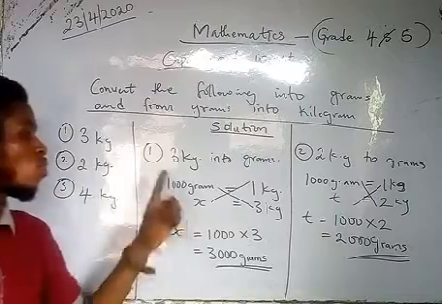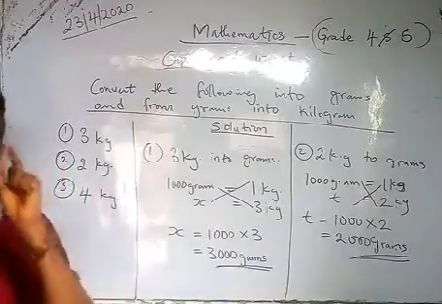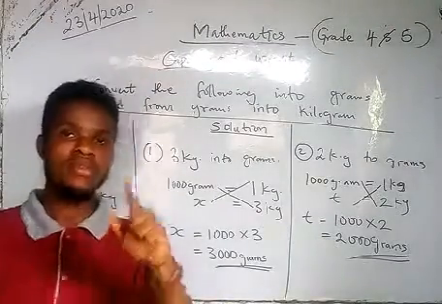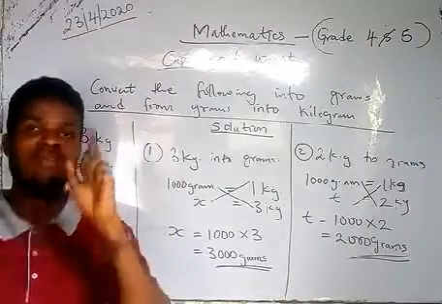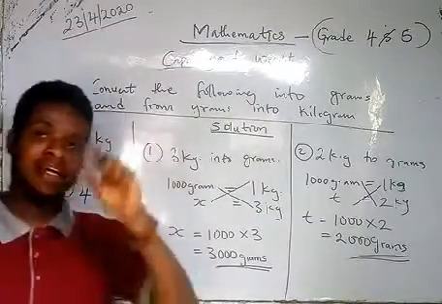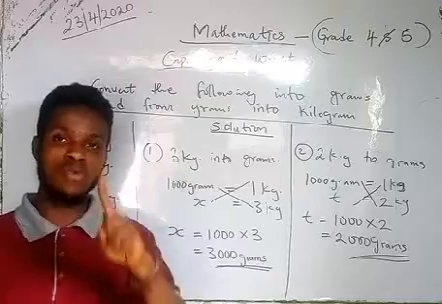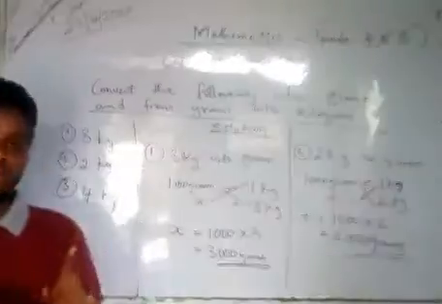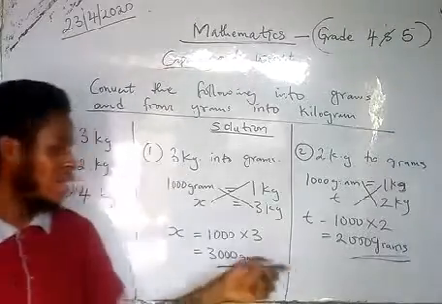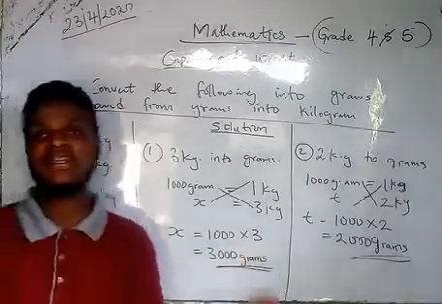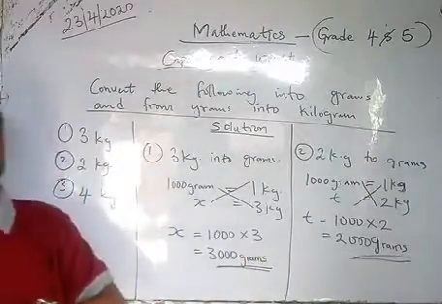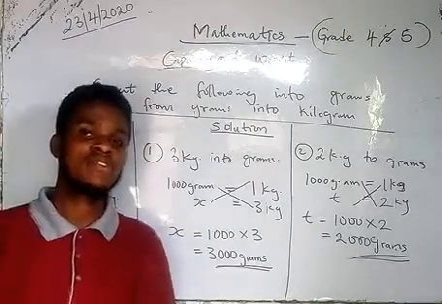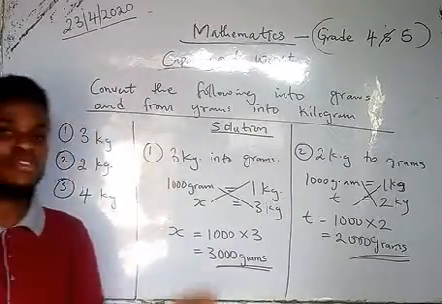Like we said, 1000 grams make 1 kilogram. 1000 kilograms make 1 ton. So don't forget. And like I said, if you are converting from grams to kilograms, you simply multiply, like what we are doing, 1000 times 3. Then if you are converting from kilograms to grams, you divide.